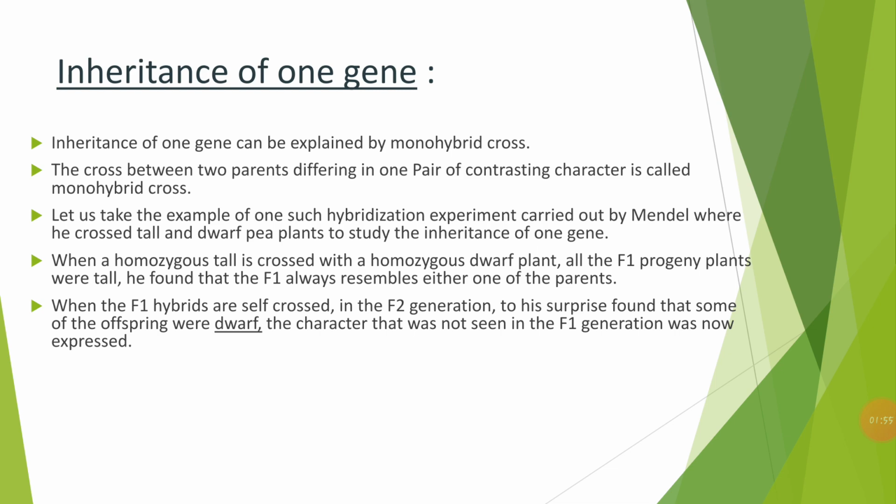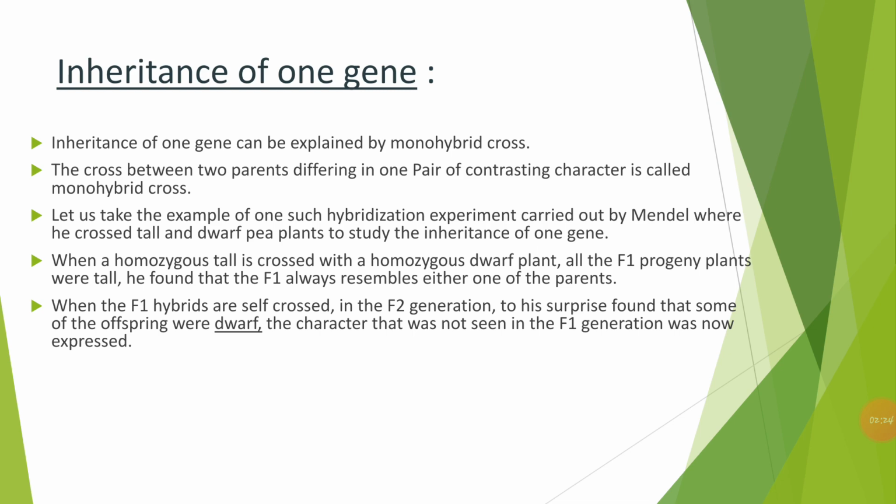As I said, when the two parents, homozygous tall and homozygous dwarf, are crossed, in the F1 generation the hybrids resemble only one of the parents, so they are all tall. When the F1 hybrids were selfed, in the F2 generation Gregor Mendel observed that some resembled one parent and some resembled the other parent.